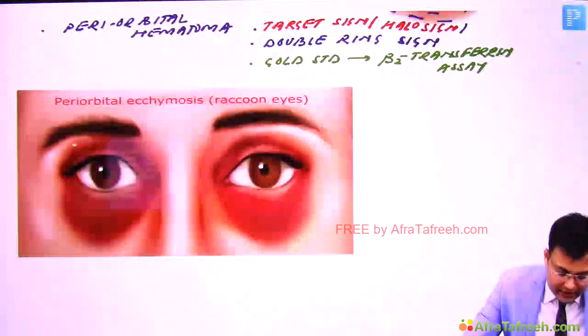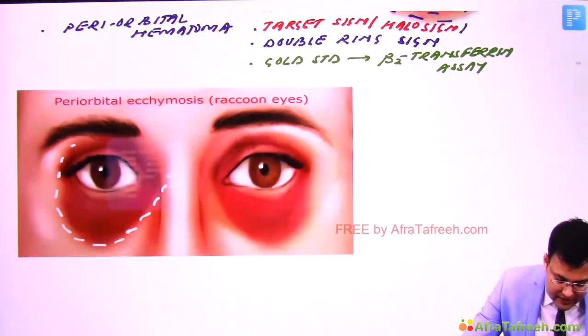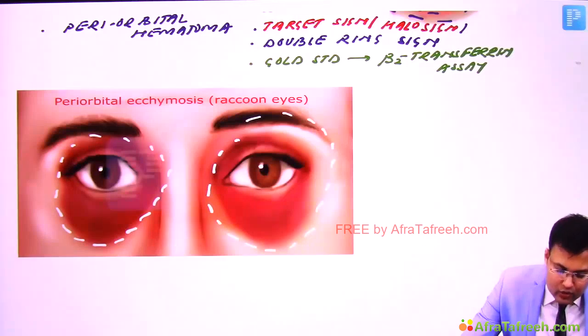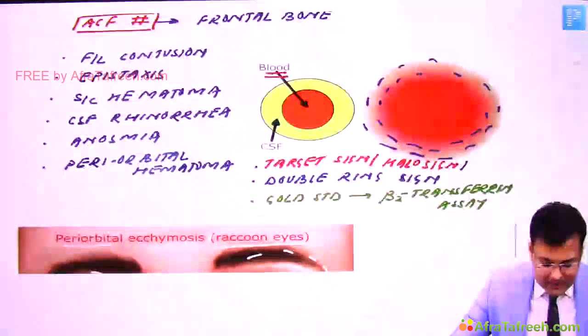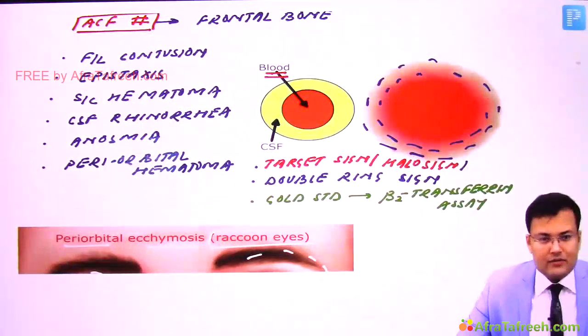So see how this periorbital hematoma looks. This is also known as black eye and also known as raccoon eyes. So the other name is black eye, raccoon eyes or periorbital ecchymosis. Clear? So these are the clinical manifestations of anterior cranial fossa fracture.